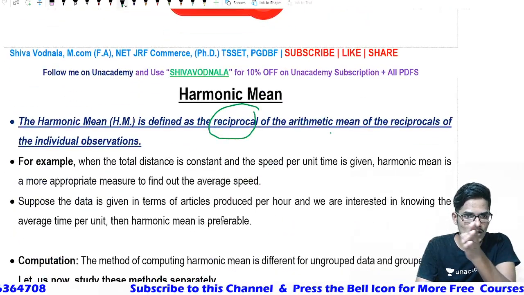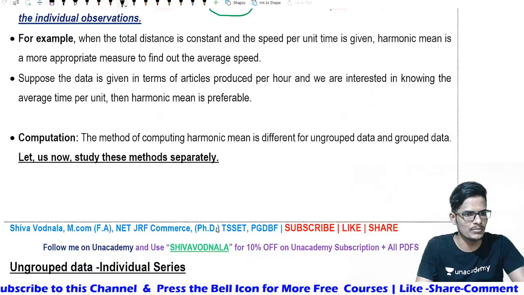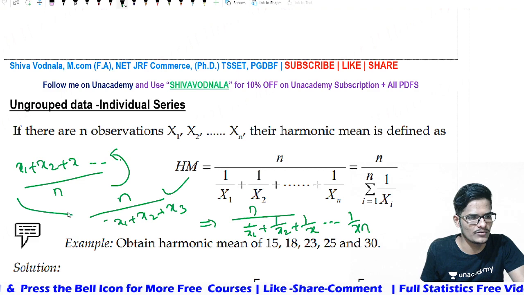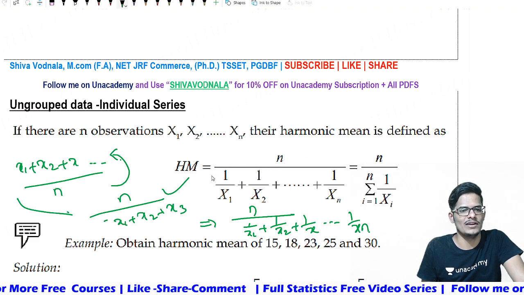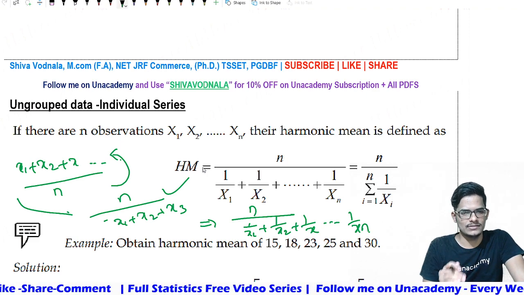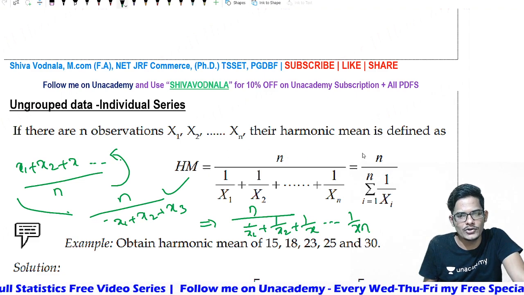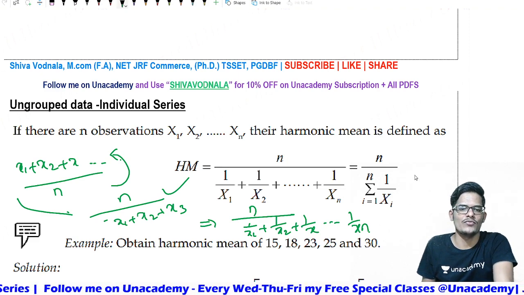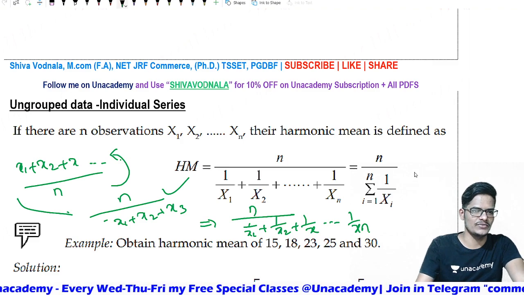A reciprocal of the arithmetic mean of the reciprocals of the individual observation. Simply to put it, this is the definition in a simple mathematical form. Harmonic mean is equal to n divided by 1 by x1 plus 1 by x2 plus and so on 1 by xn. So altogether n divided by summation of 1 by xi is the final formula for the harmonic mean.